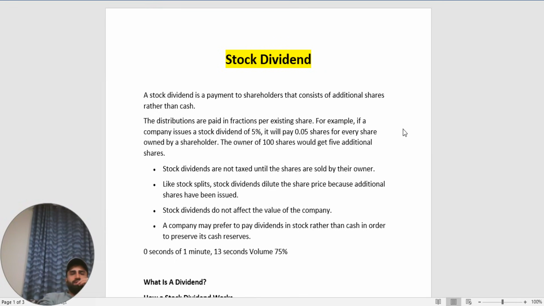Stock dividends are not taxed until the shares are sold by their owner. Like stock splits, stock dividends dilute the share price because additional shares have been issued. Stock dividends do not affect the value of the company. A company may prefer to pay dividends in stock rather than cash in order to preserve its cash reserves.